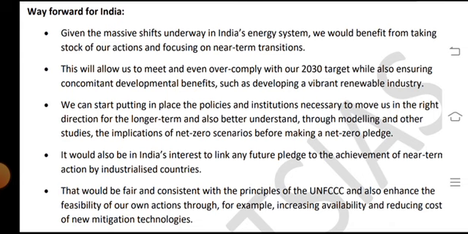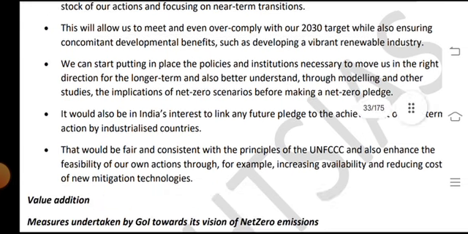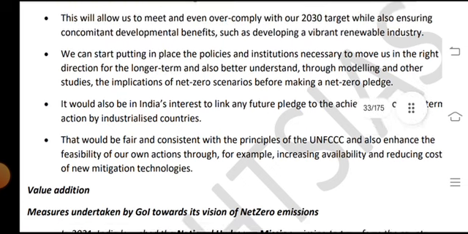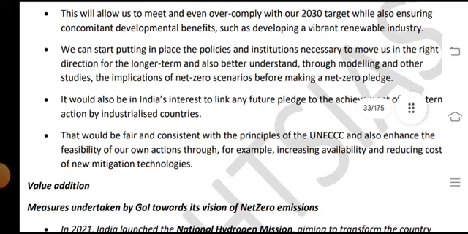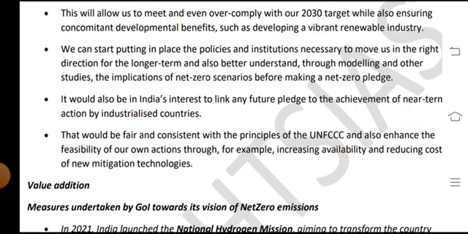This will allow us to meet and even overachieve and comply with our 2030 targets while also ensuring concomitant development benefits such as developing vibrant renewables industries.